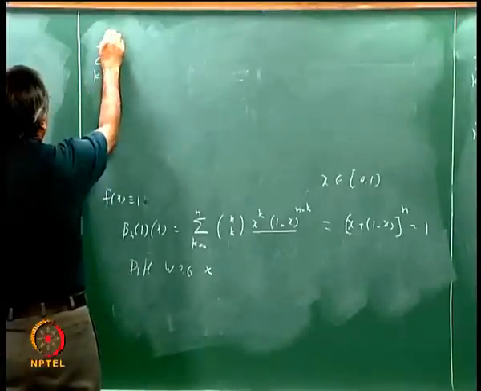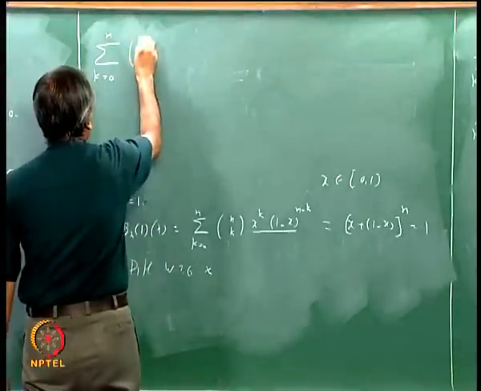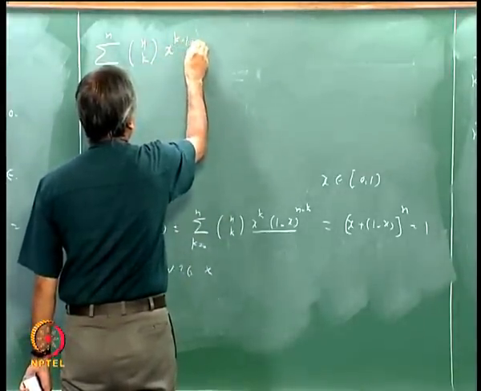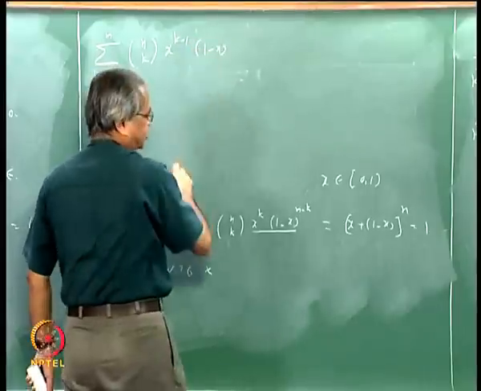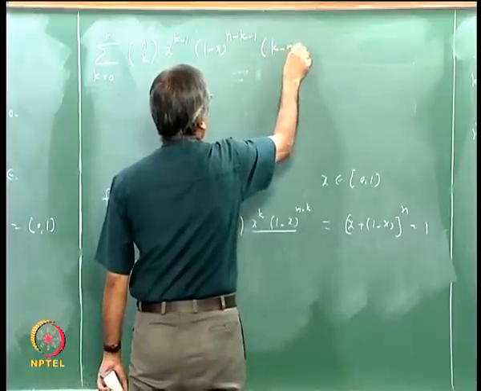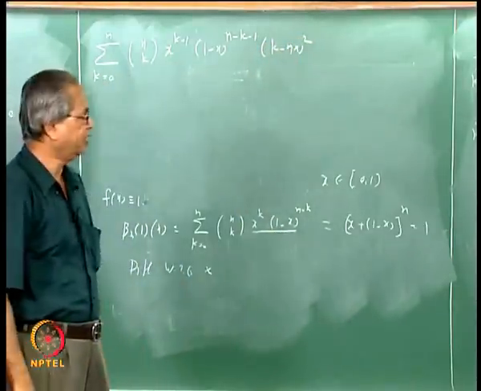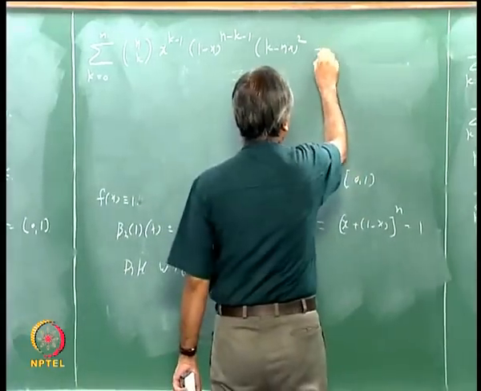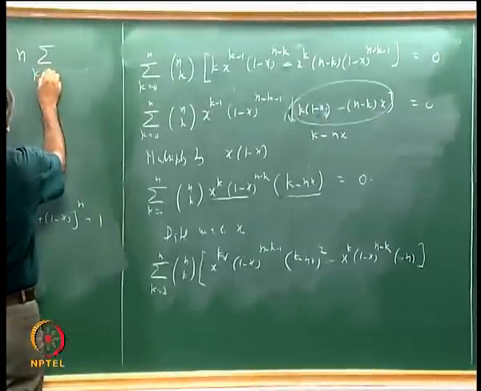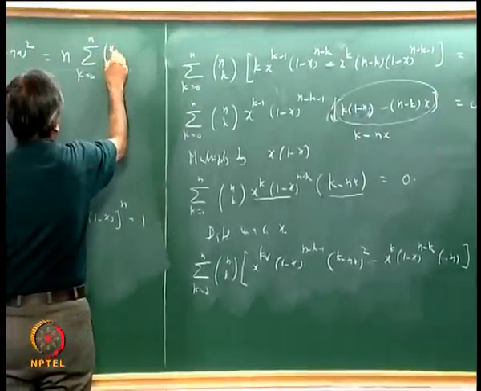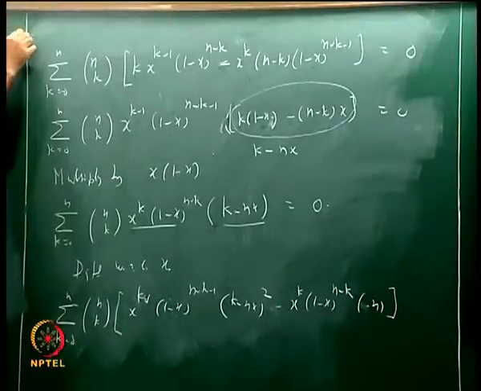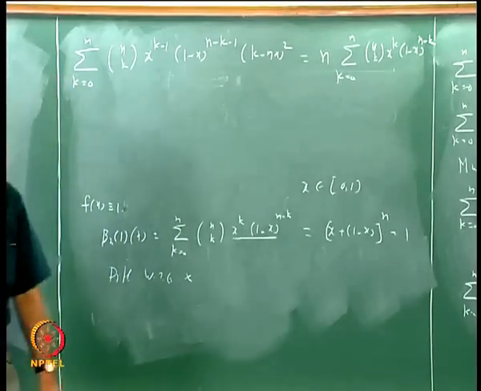Sigma k going from 0 to n, n c k x to the power k minus 1 into 1 minus x to the power n minus k minus 1 into k minus nx square, that is equal to n into sigma k going from 0 to n, n c k x to the power k into 1 minus x to the power n minus k, right?